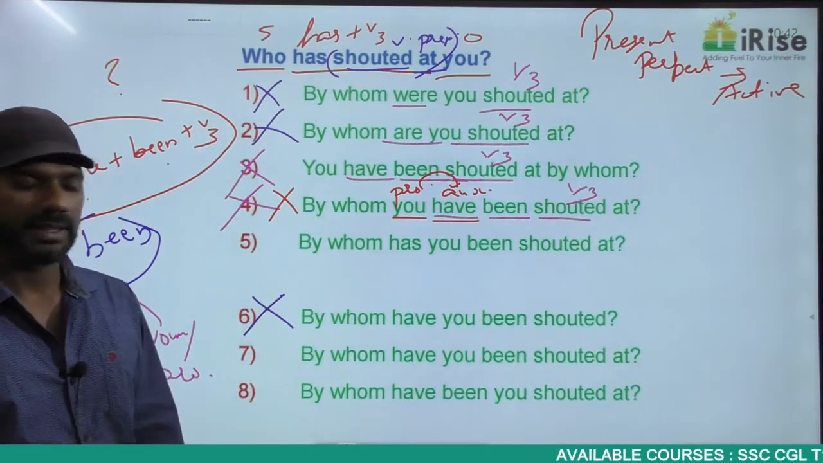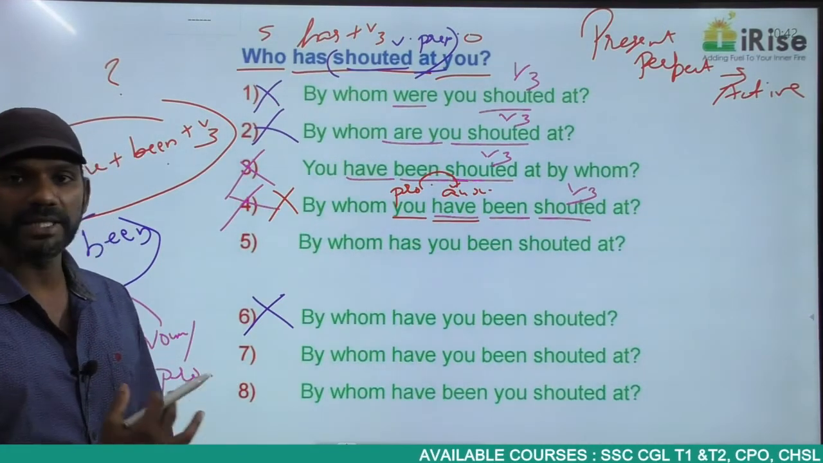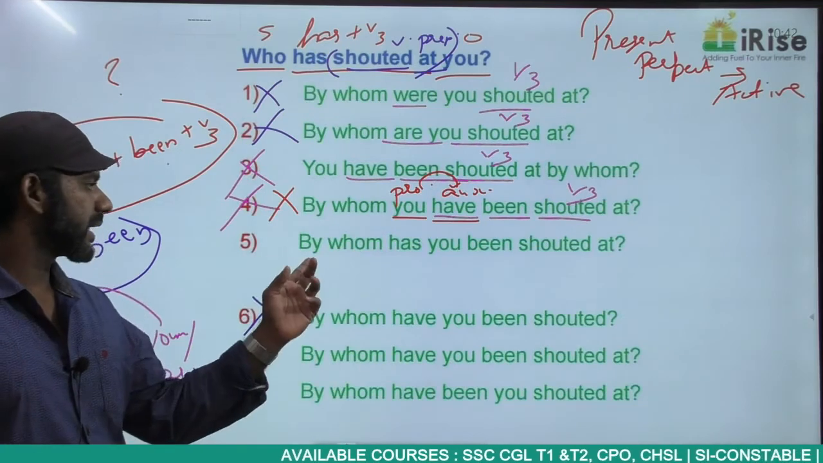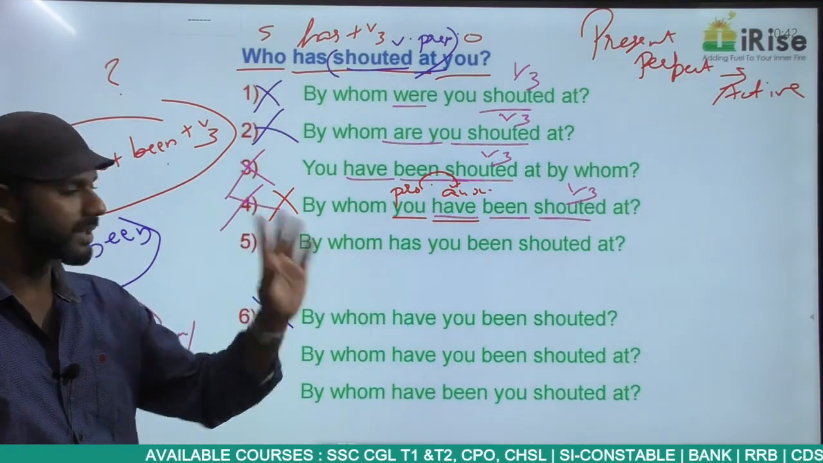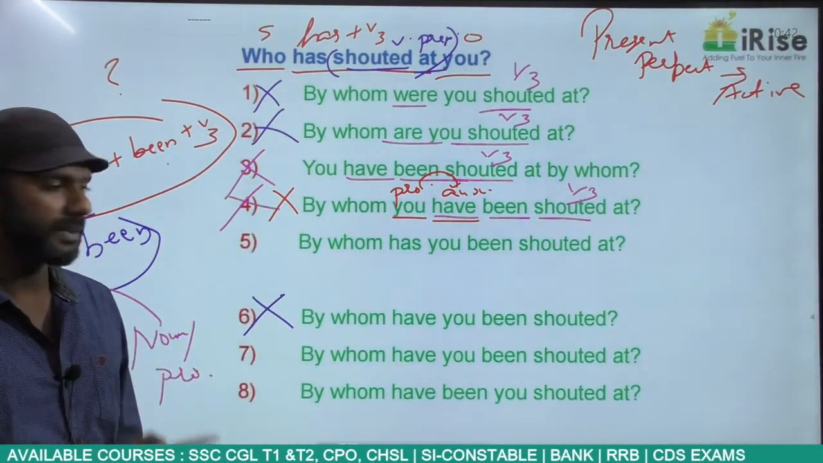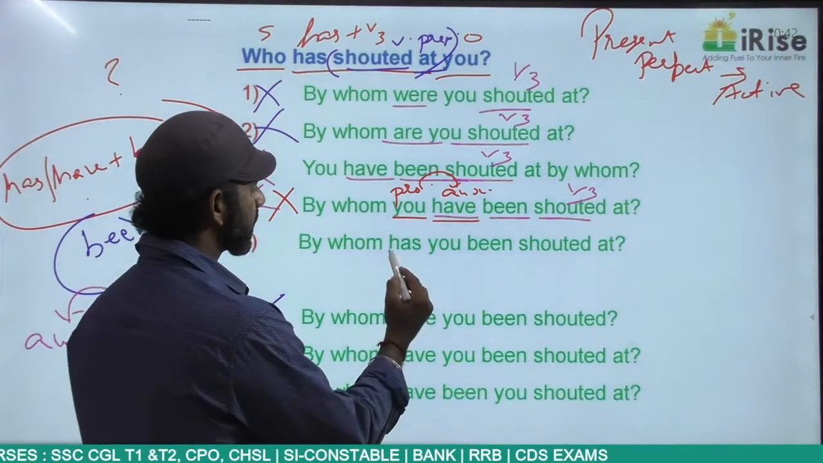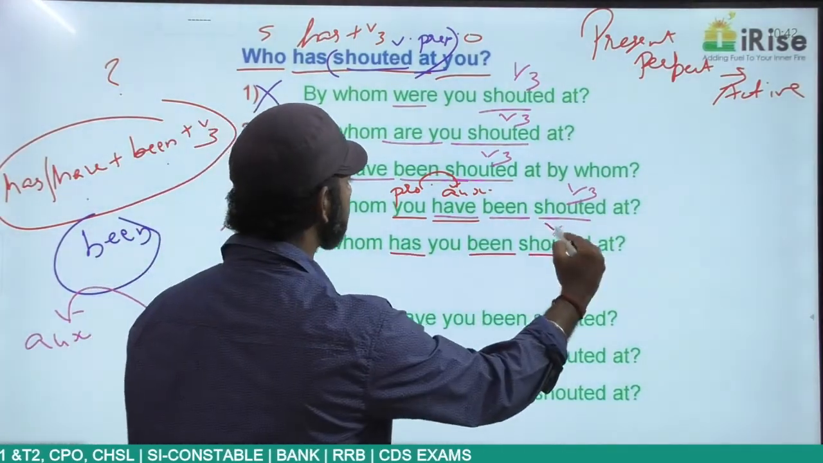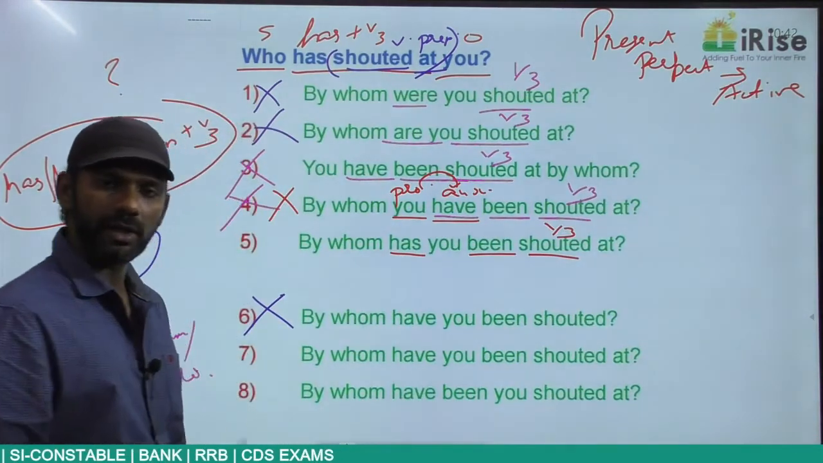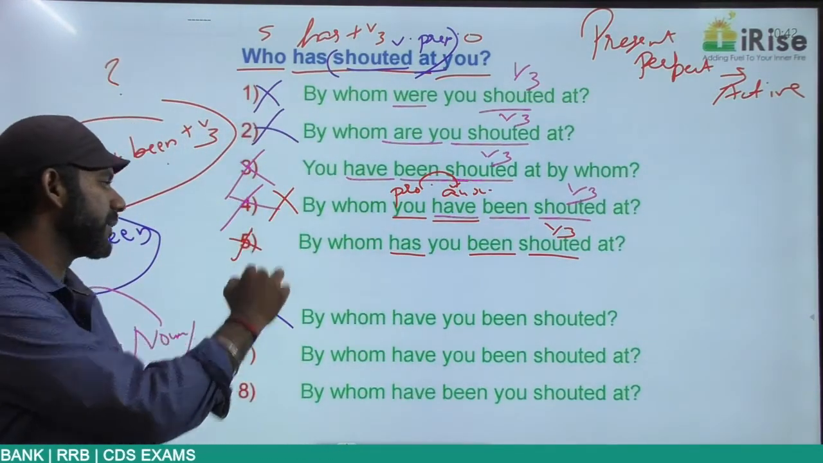Come to the next one. By whom has you been shouted at? Question mark. Starting with a question word, ending with a question mark. Then the shouted at phrase, completely fine. Has you been shouted is has plus been plus V3, present perfect in the passive voice. All these are fine, but I eliminated.